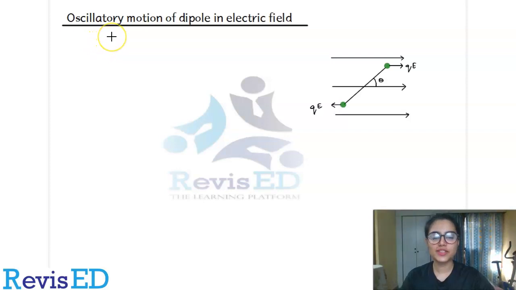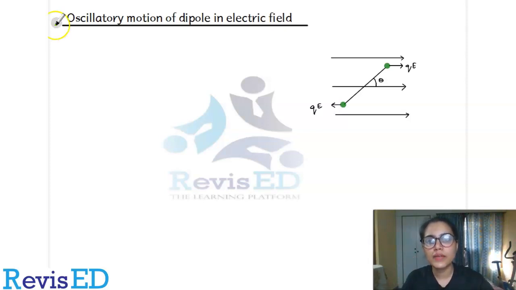In today's video lecture, we are going to talk about the oscillatory motion of a dipole in the electric field. As the topic deals with electric fields and charges, we are going to deal with the electric field as well as the dipole system which is placed in the electric field. Now we know that the dipole system experiences something known as a restoring torque, right? This restoring torque makes the dipole system have a motion, like we talked about in the previous video lecture about its rotational motion. So today we are going to talk about its oscillatory motion.